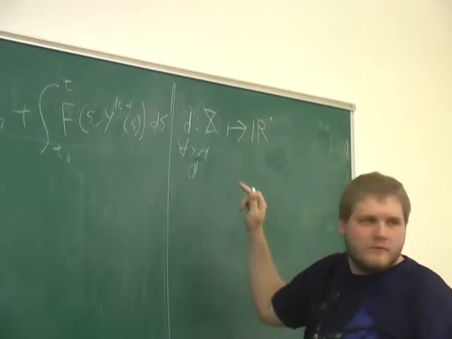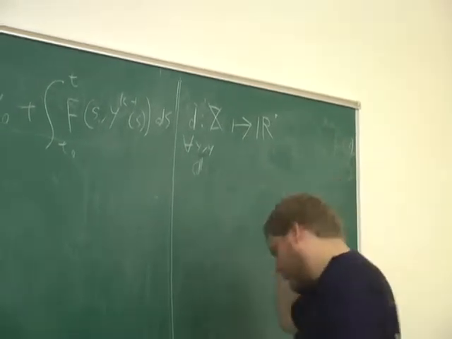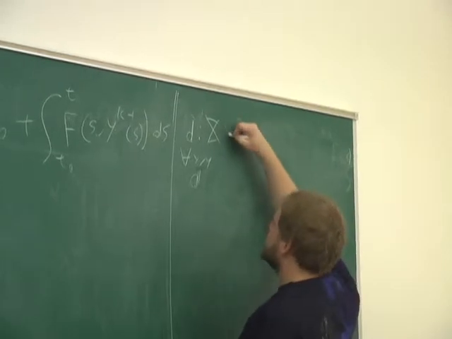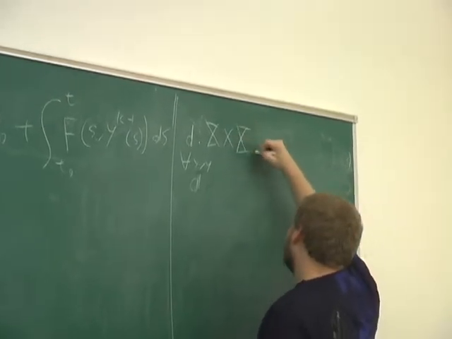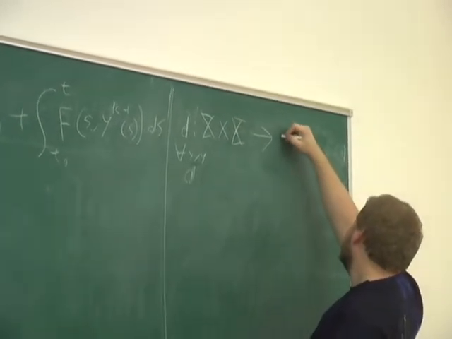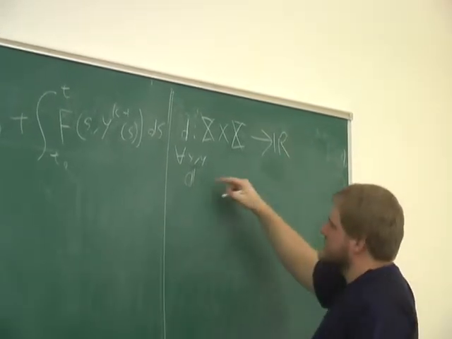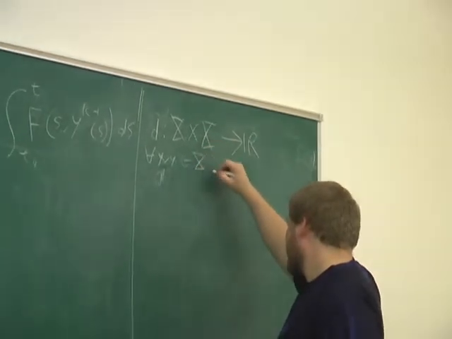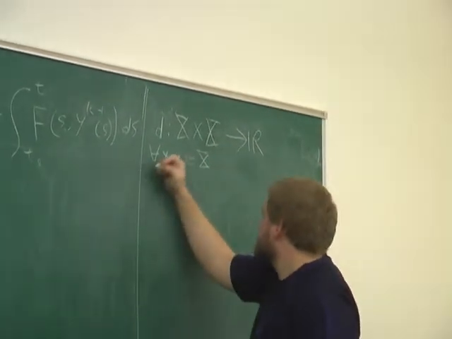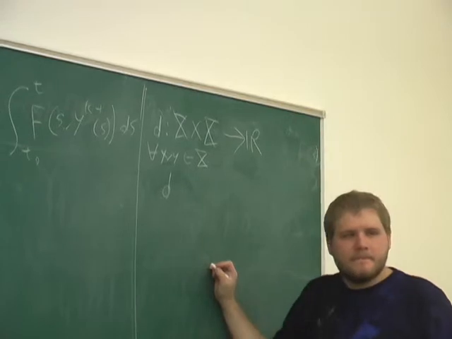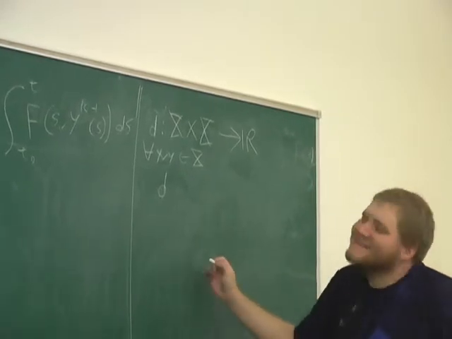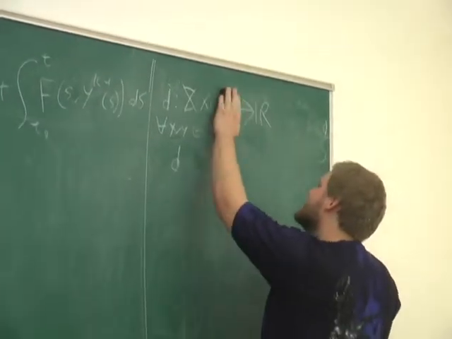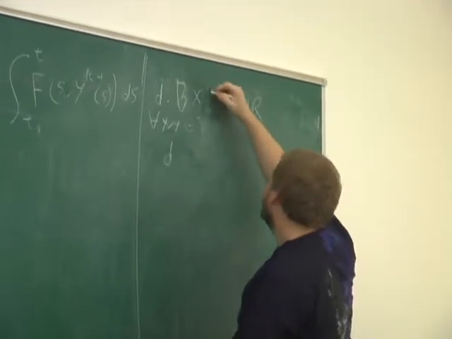D maps X cross X to R. Of course, I'm sorry, you're right. We call the metric space just X, but the distance function itself maps the Cartesian product, and then for all points in this set, and this can be an arbitrary set, we define this distance. You have too many X's and crosses. Yeah, I should. We'll just. It maps a set B.